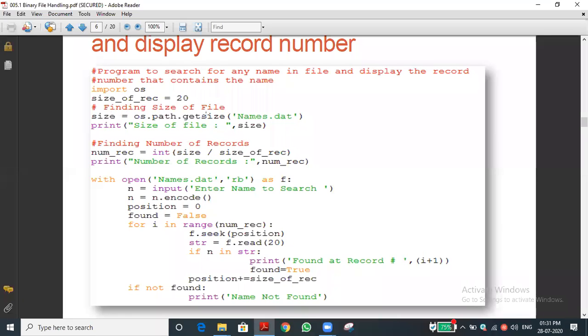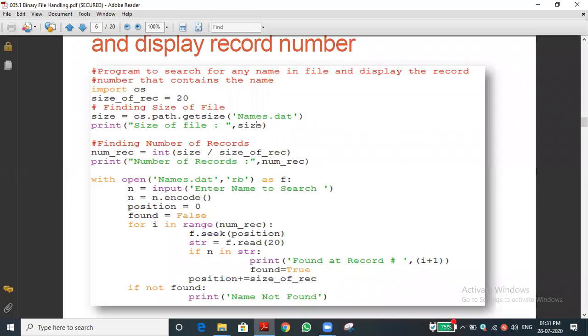Now you can see size of file equal to size. For example, 1 GB means 1 GB, 1 MB means 1 MB, 10 KB means 10 KB. It will print the number 10 only. It won't print the KB. The file memory unit won't be printed, just the number only.